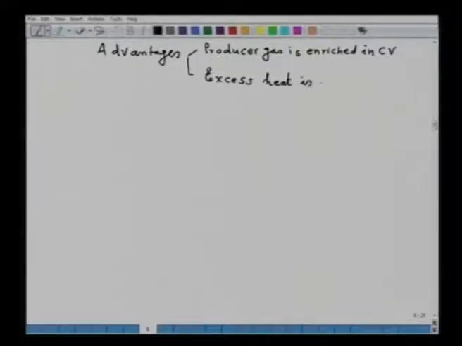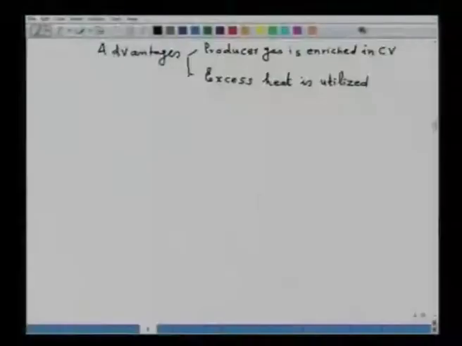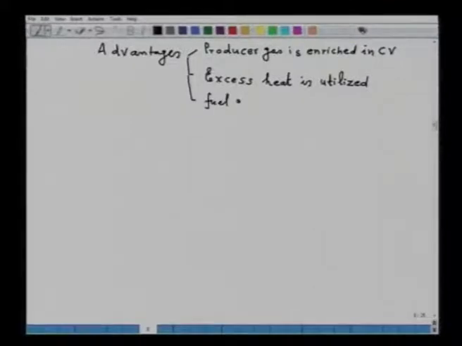Excess heat is utilized. You do not need to supply any extra heat, only the heat generated with the reaction C plus O2 is equal to CO, that is used to decompose steam and hence to enrich the calorific value of the producer gas. Third obvious advantage is the fuel gas or producer gas, it contains additionally hydrogen also.